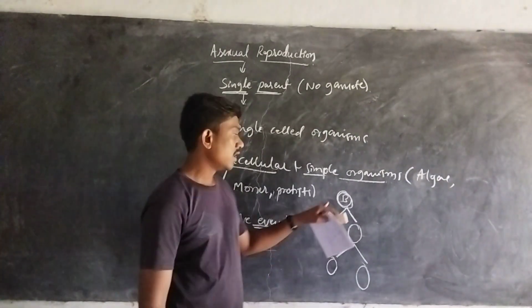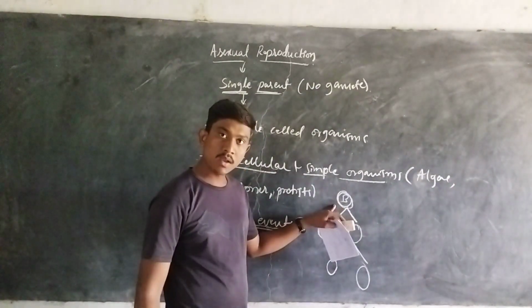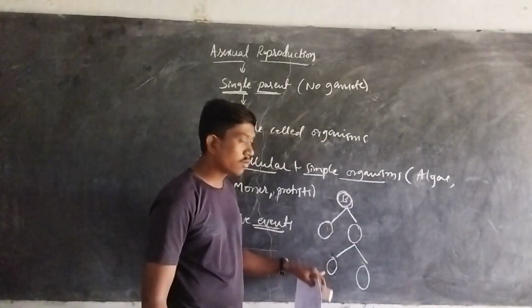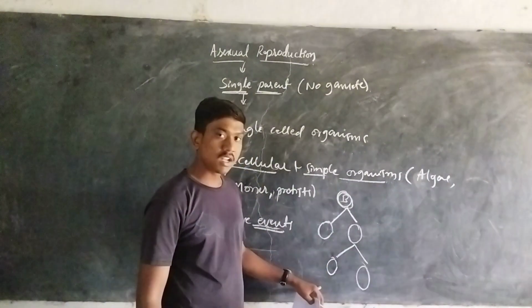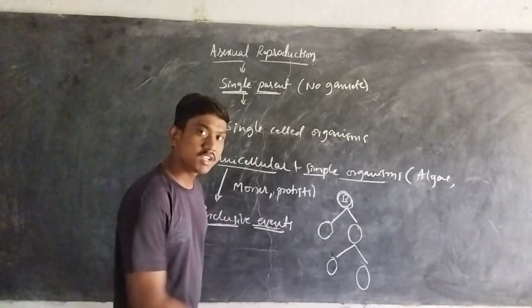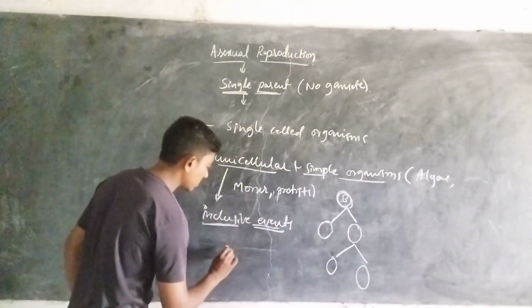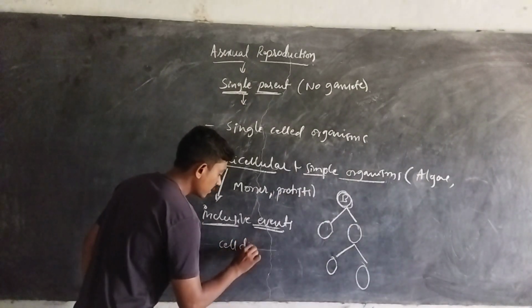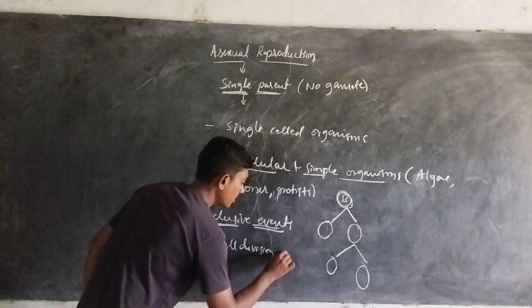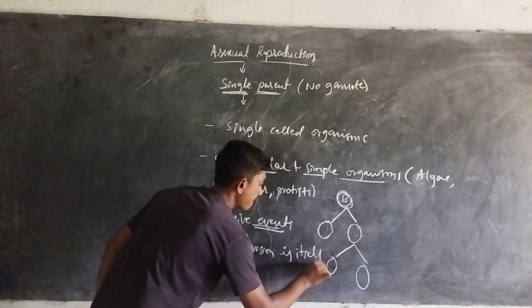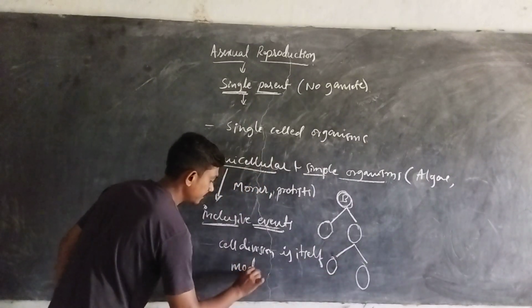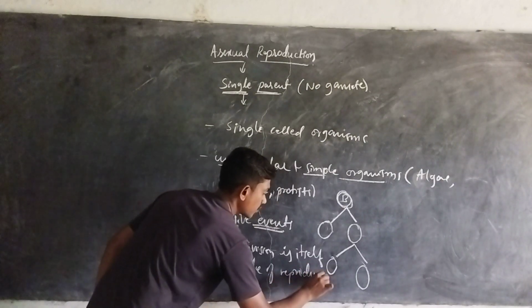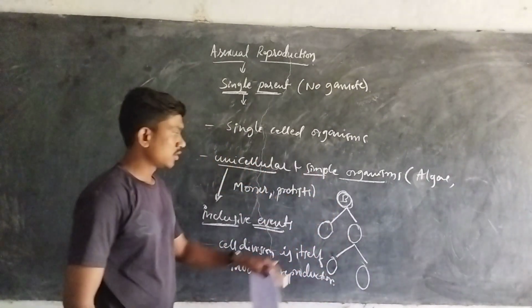Inclusive events are nothing but the organisms growing and then dividing. Again the organisms grow, and again they undergo cell division. Here, cell division is itself the mode of reproduction in asexual organisms. So in asexual reproduction, cell division is itself a mode of reproduction. Is it right?